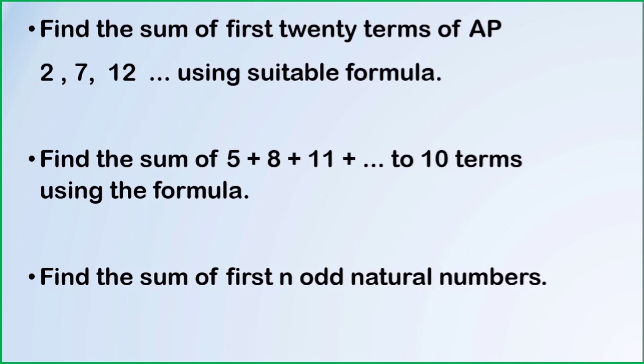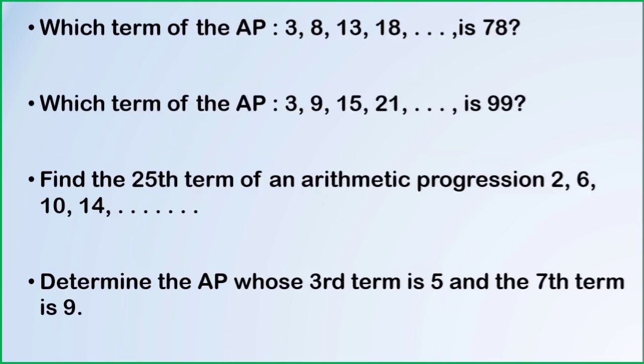This is an AP where a equals 1, d equals a2 minus a1, which is 3 minus 1, which is equal to 2. The value of n will be n only. Substitute the a value, d value and n as it is in the sum formula, and you will get Sn, the sum of n odd integers.